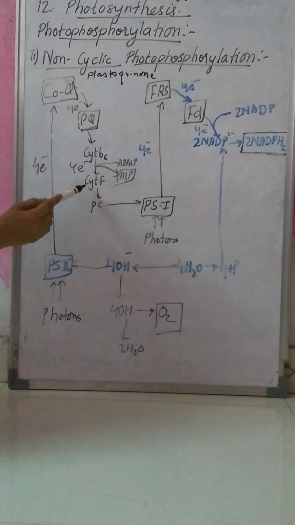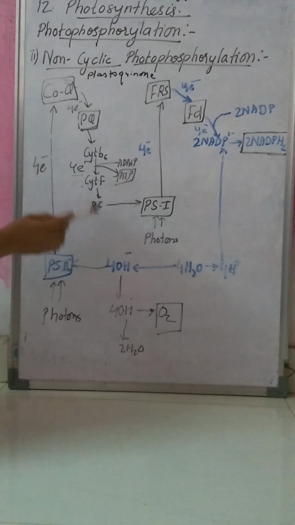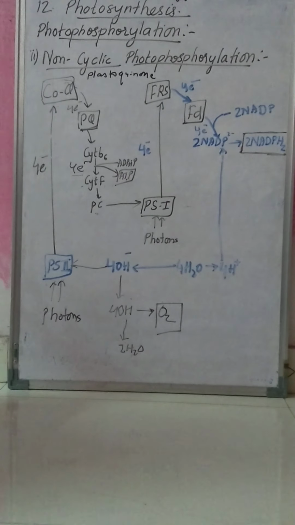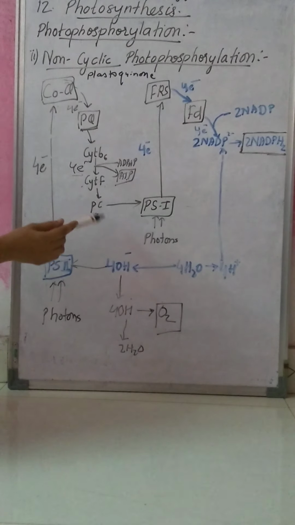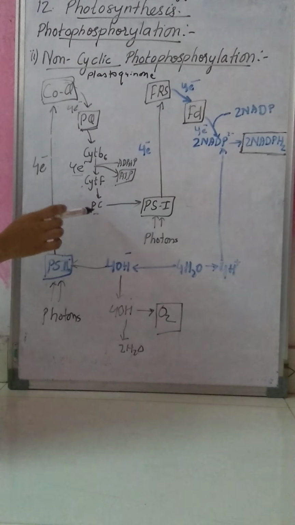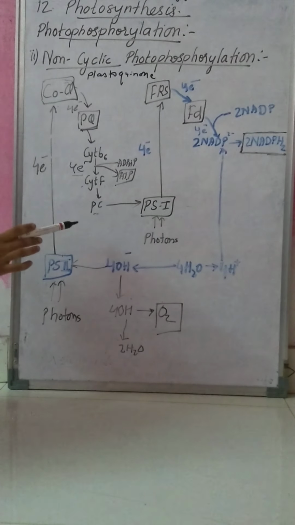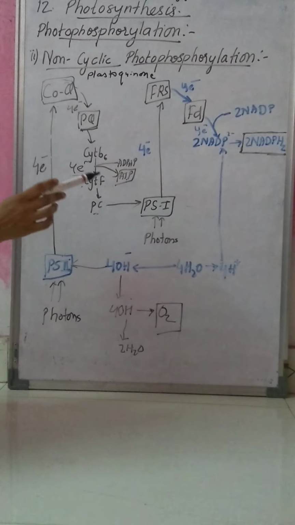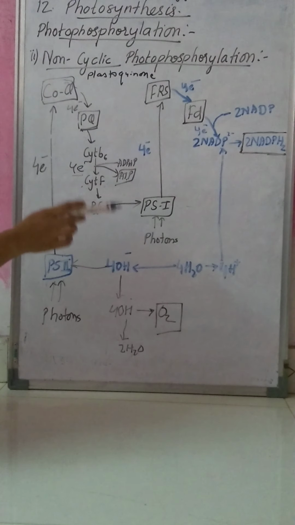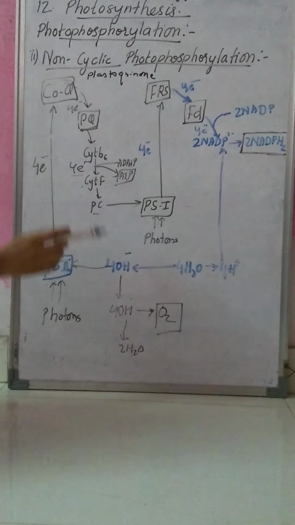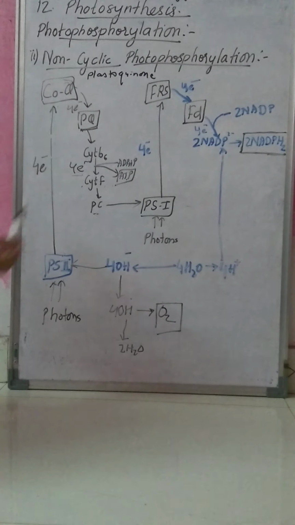Then from cytochrome F, the energy is already used here. So de-energized electrons are passed to plastocyanin. Now what happens in cyclic photophosphorylation? From plastocyanin, the electrons come back to the photosystem. But here the electrons do not come back. The electrons are passed to photosystem 1. So as it is passed to photosystem 1, it gets excited and then it releases electrons.